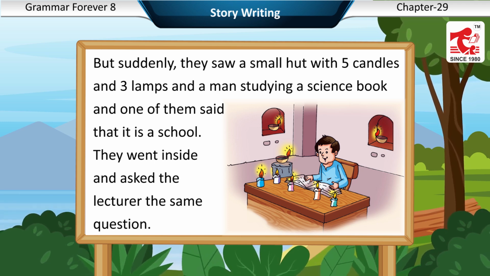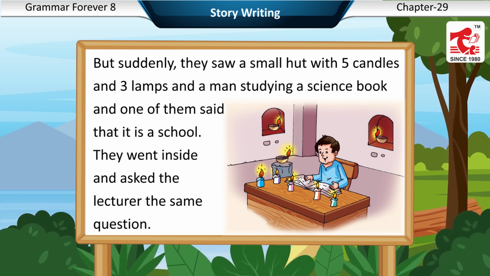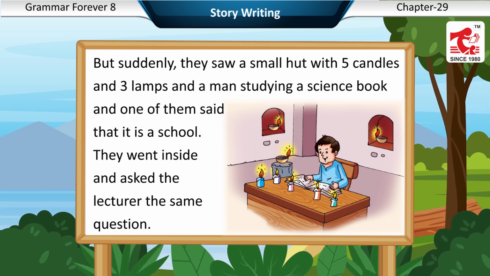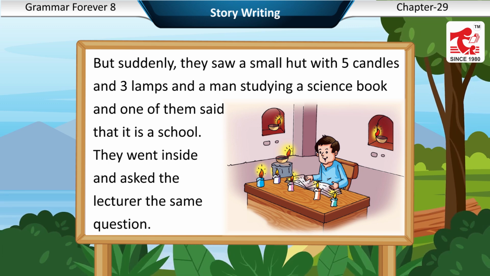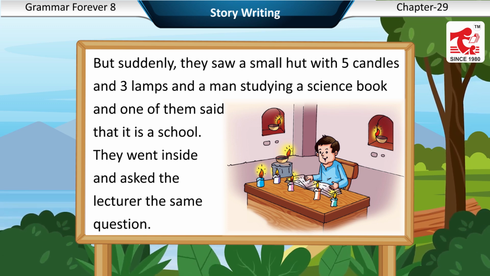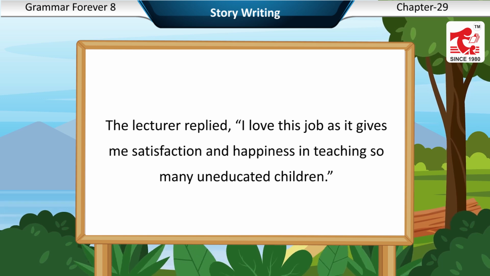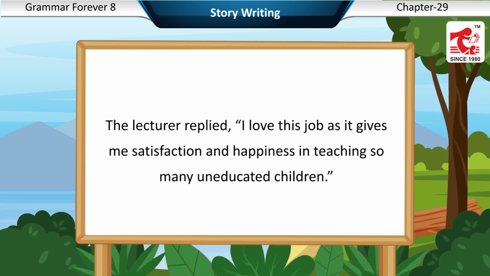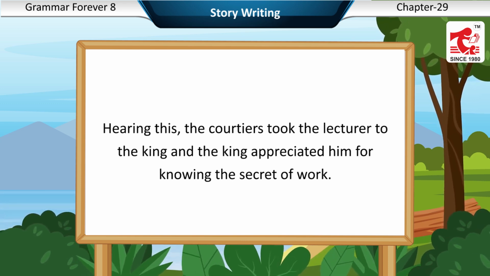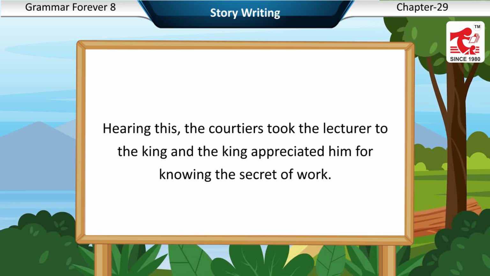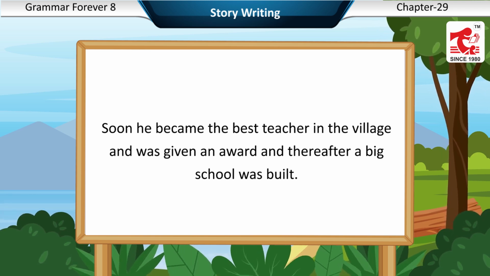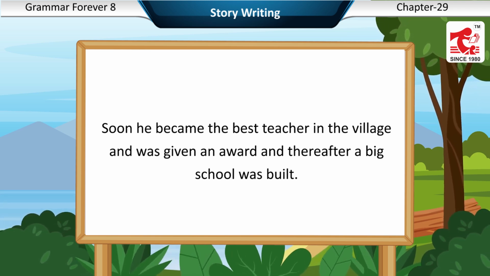But suddenly they saw a small hut with 5 candles and 3 lamps and a man studying a science book, and one of them said that it is a school. They went inside and asked the lecturer the same question. The lecturer replied, "I love this job as it gives me satisfaction and happiness in teaching so many uneducated children." Hearing this, the courtiers took the lecturer to the king, and the king appreciated him for knowing the secret of work. Soon, he became the best teacher in the village and was given an award, and thereafter, a big school was built.